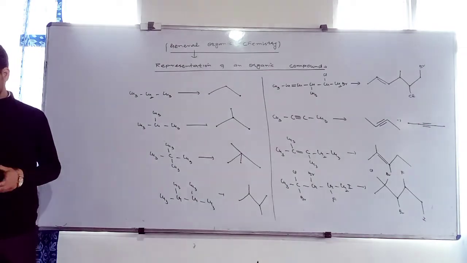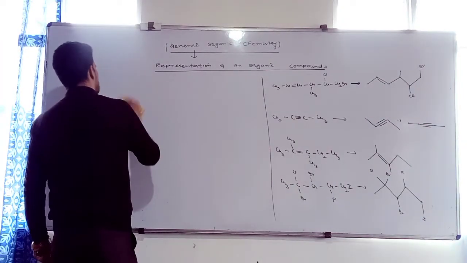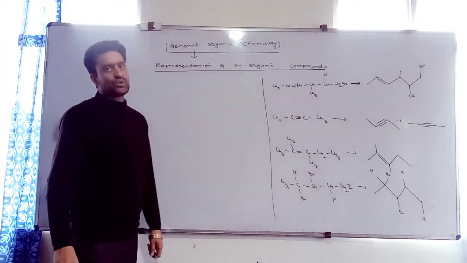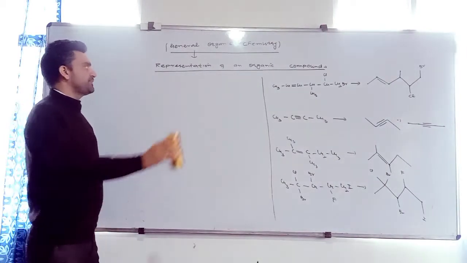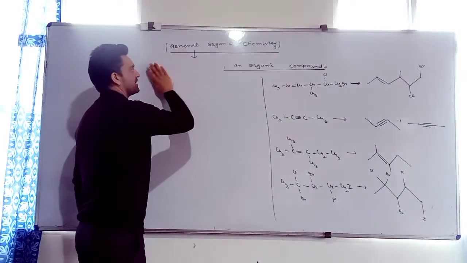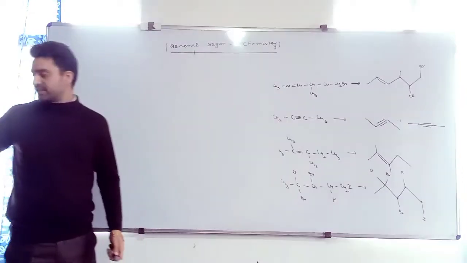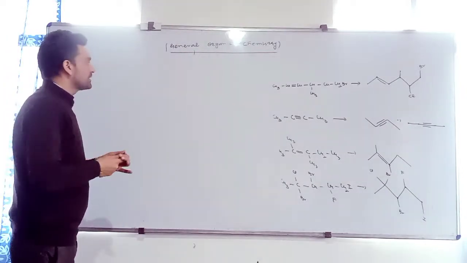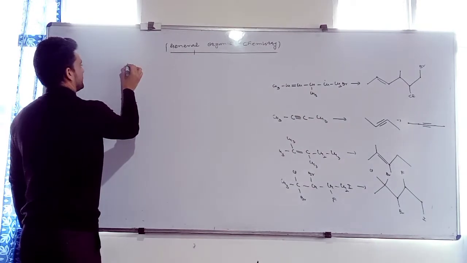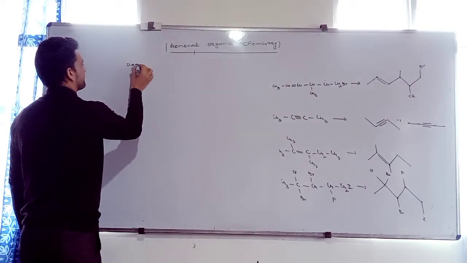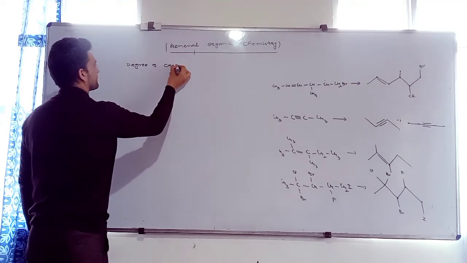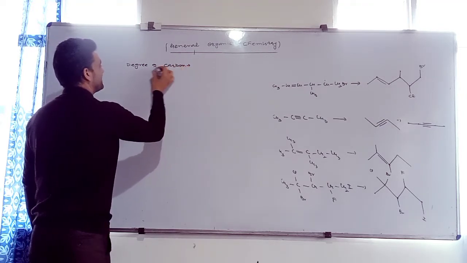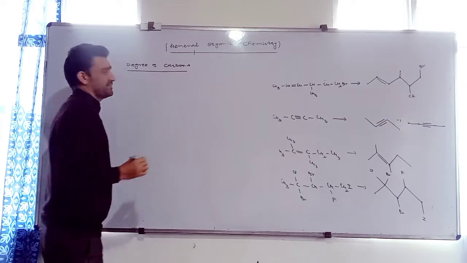Okay? Now, that was how to represent an organic compound. It is the basic, and it will be followed by degree of carbon. What is meant by degree of carbon?